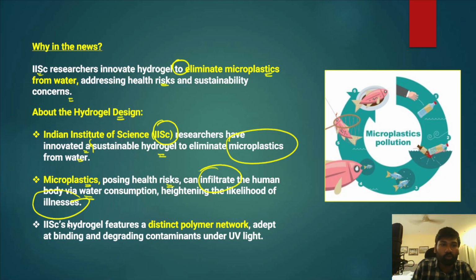The Indian Institute of Science's hydrogel features a distinct polymer network adept at binding and degrading contaminants under UV light. So it can absorb the microplastics in the water, and those microplastics are degraded under the UV light.